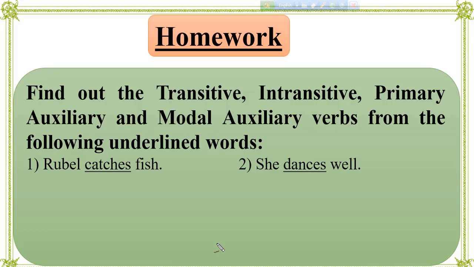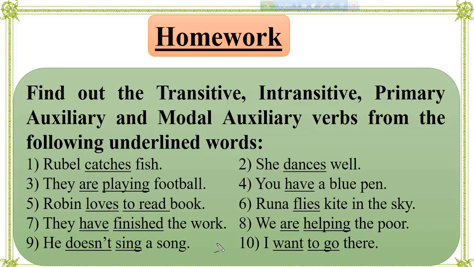Dear students, the homework, write down in your notebooks. First one, Rubel catches fish. Second, she dances well. Rubel catches fish. Here, catches is the underlined word. She dances well. Here, dances is the underlined word.